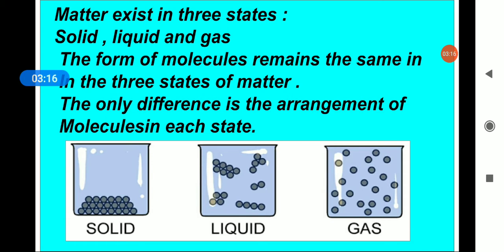If you see in the picture, the arrangement of molecules is different. In solids they are packed; in liquids they are loose; and in gases they are moving far apart, and they are moving in any direction.